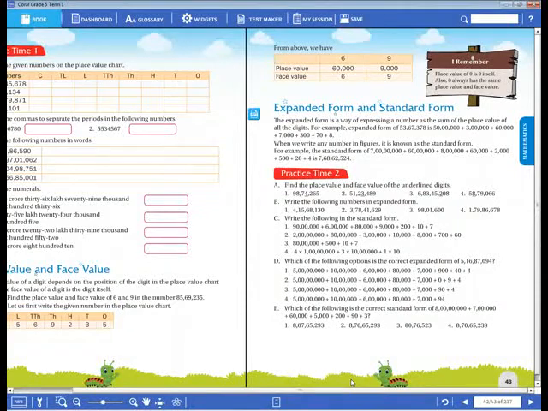The face value of a digit is the digit itself. Okay, dear children, the face value of a digit is the same digit itself. Everybody, are you understanding?